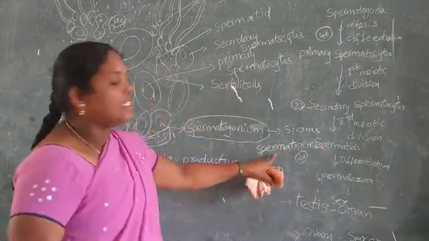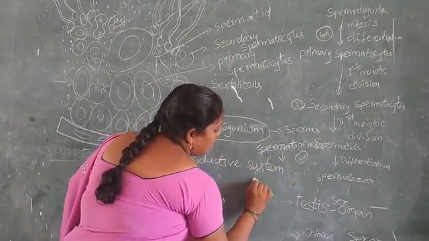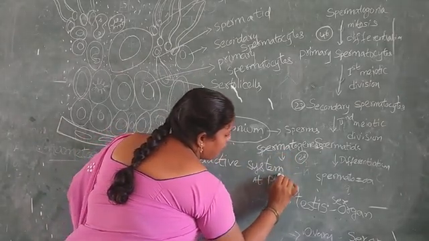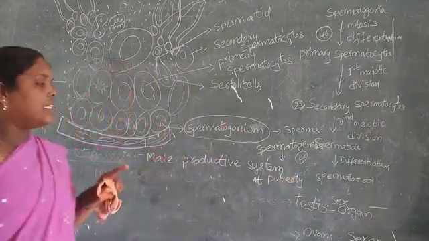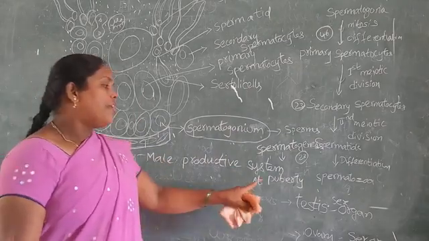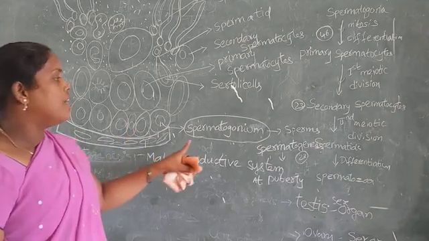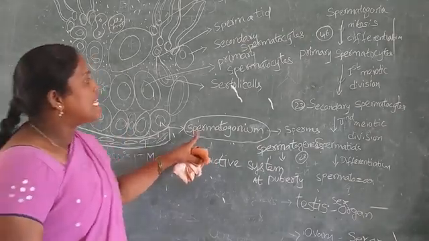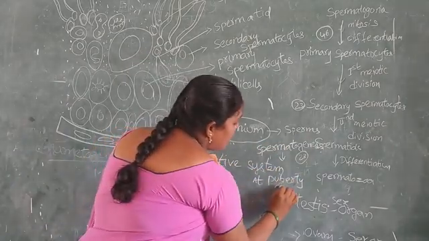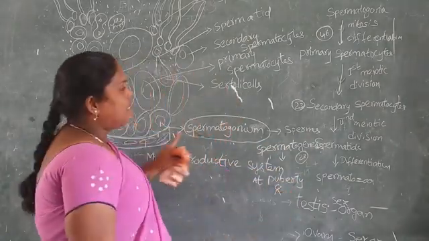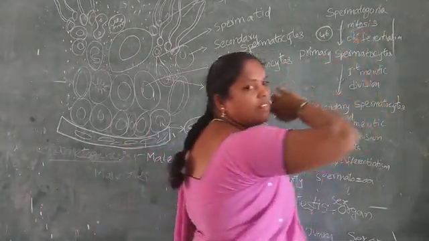Spermatogenesis begins at puberty, with mitotic divisions and meiotic divisions. In the first level of the diagram we see the spermatogonium. At puberty the spermatogonia increase through mitotic divisions.